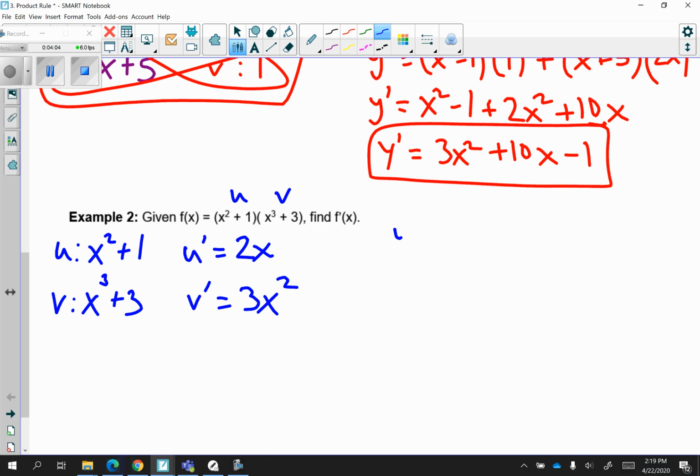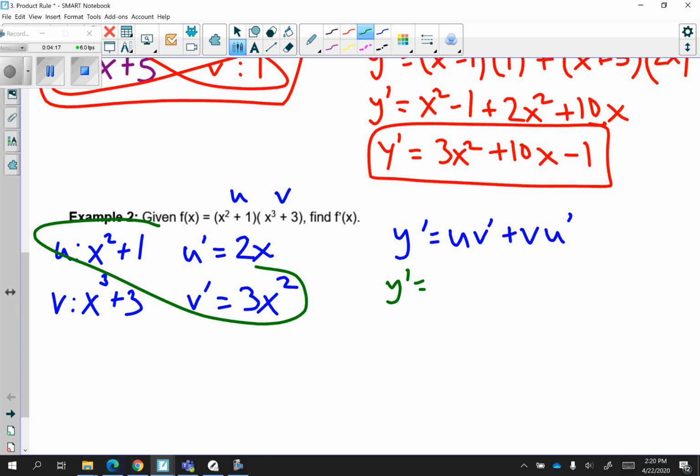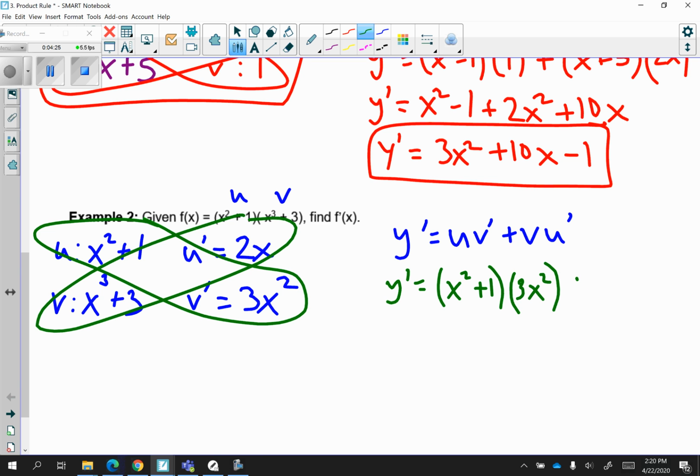So let's rewrite this out. y prime is equal to u v prime plus v u prime. So let's substitute. y prime is equal to u, so go multiply on the diagonals. x squared plus 1 times 3x squared plus x cubed plus 3 times 2x.